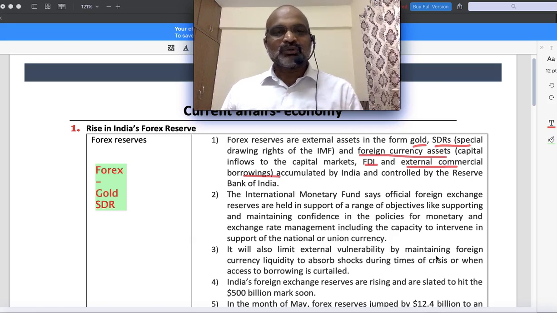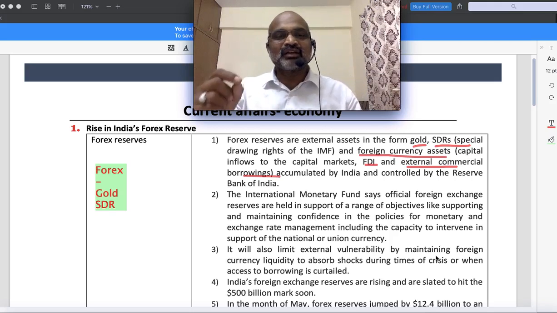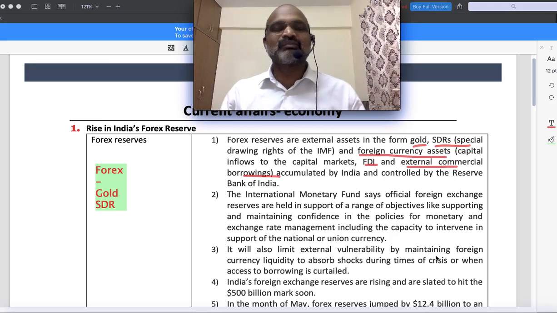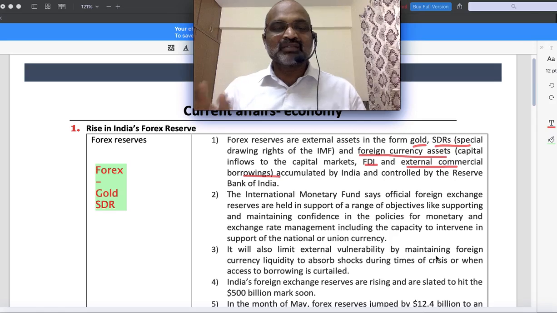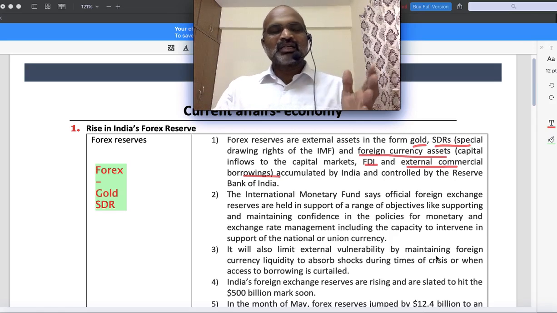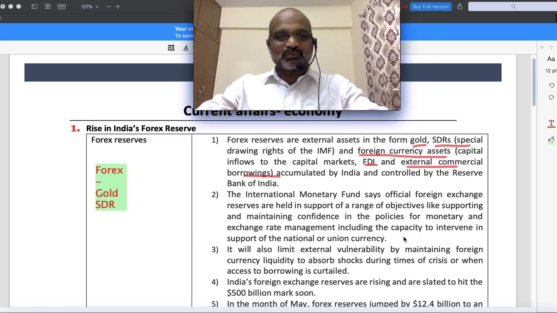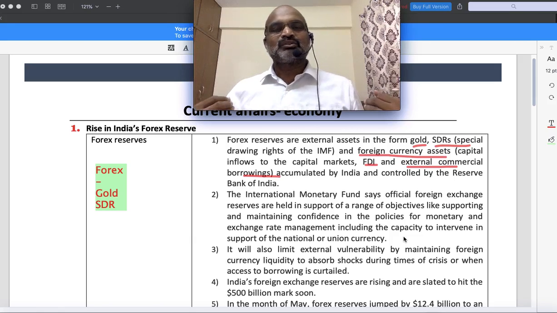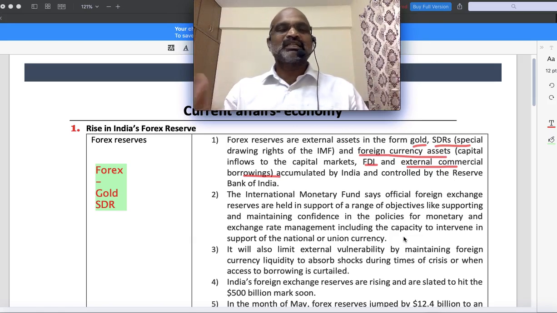Everybody clear? So how much of special drawing right is basically how much of foreign currency I can borrow. It's a claim on the currencies that I have. Every country has a claim on the currency. It's not a currency of IMF. Try to understand this. Some books have printed wrongly. It is not currency of IMF. It is a claim on currencies. So as a member of the IMF, I will keep some reserves. I will keep mine in rupee. That is called holding. I will have some quota to receive money. The special drawing rights are basically a basket of 5 currencies like dollar, etc.